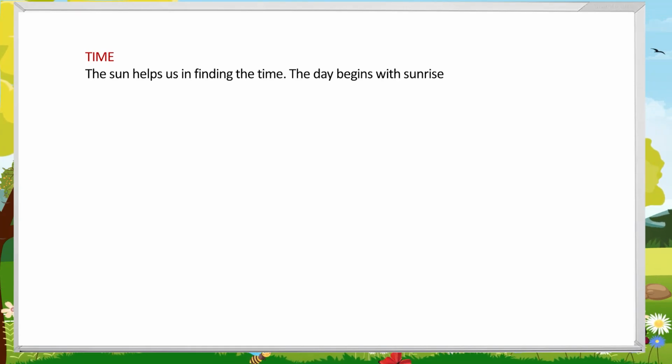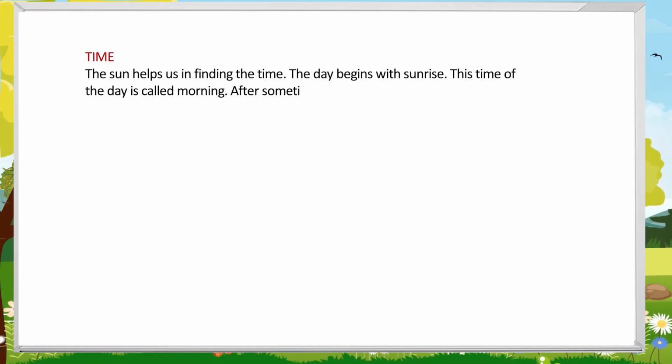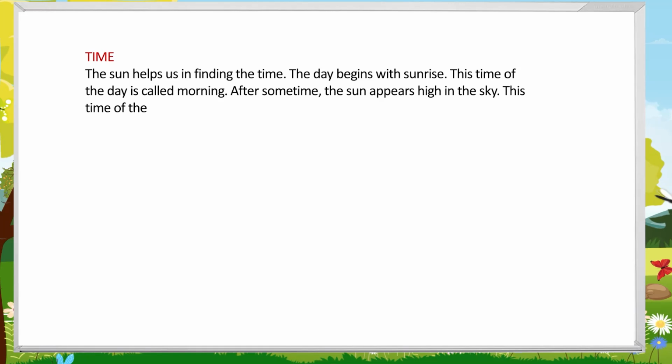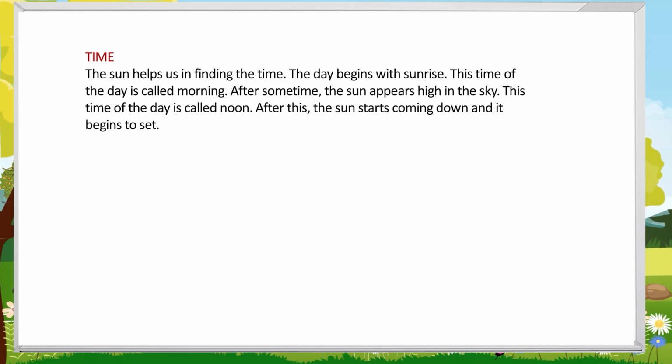Time. The sun helps us in finding the time. The day begins with sunrise. This time of the day is called morning. After some time, the sun appears high in the sky. This time of the day is called noon. After this, the sun starts coming down and it begins to set. This time of the day is called evening.